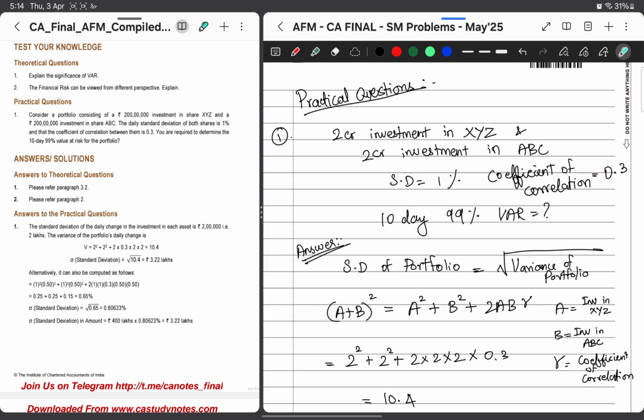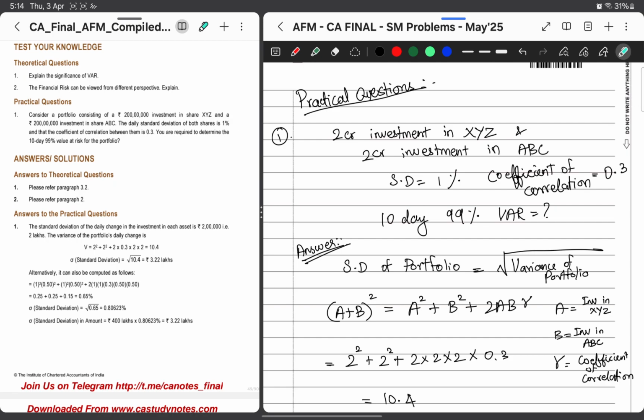This coefficient of correlation is like, if my coefficient of correlation is 1, and I invest 2 crore in XYZ and get a profit of 20,000, then in ABC also I will get the same 20,000.